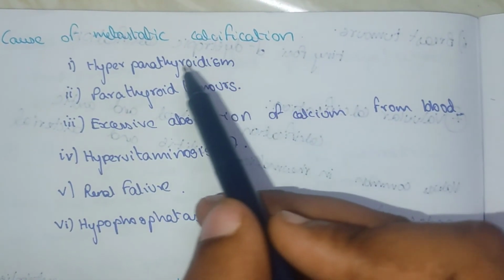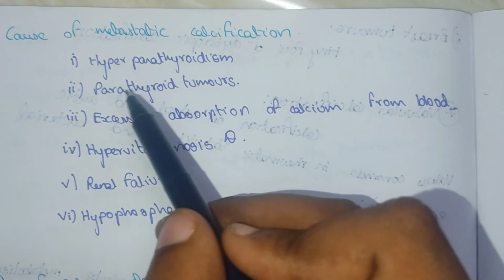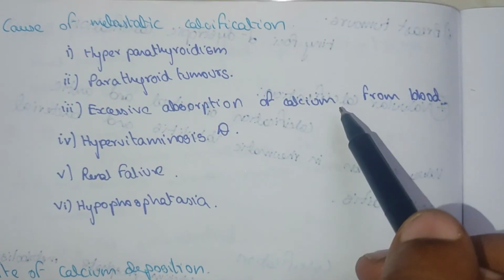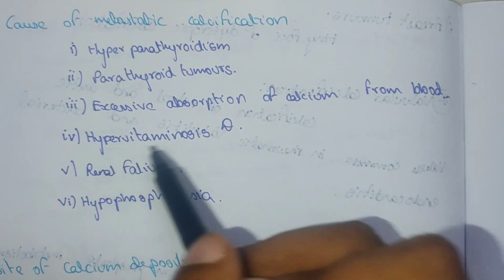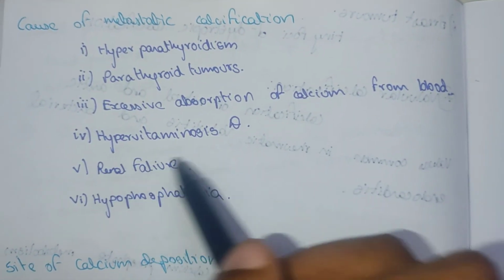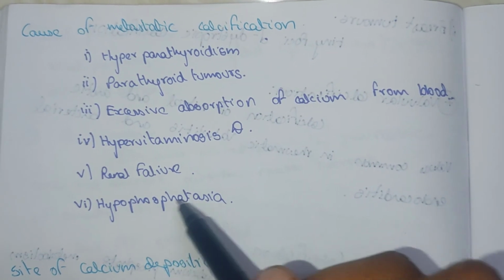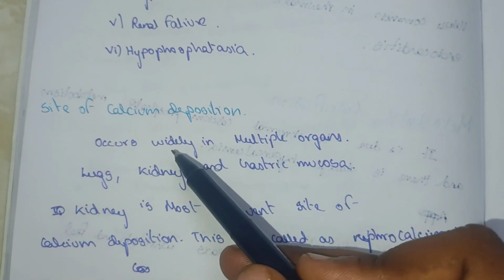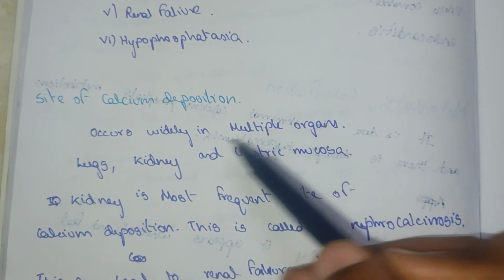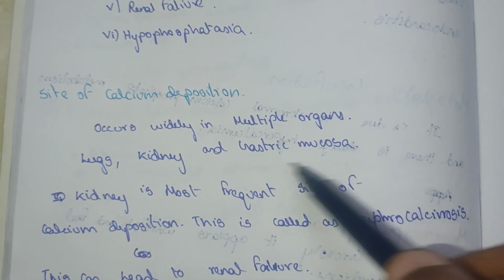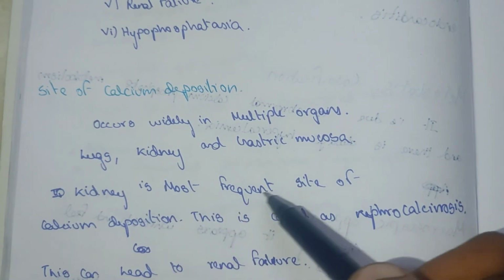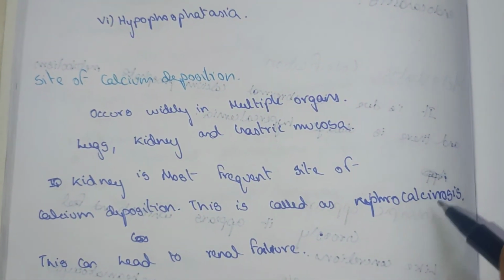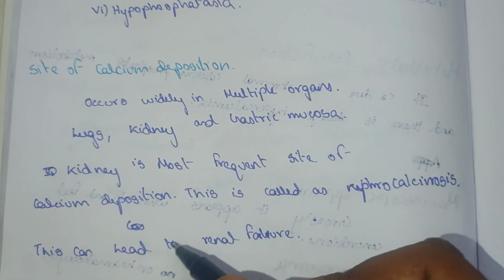Causes of metastatic calcification are hyperparathyroidism, excessive absorption of calcium from the blood, hypervitaminosis D, renal failure, and hypophosphatasia. Calcium deposition occurs widely in multiple organs: lungs, kidney, and gastric mucosa. The kidney is the most frequent site of calcium deposition, and this is called nephrocalcinosis, and this can lead to renal failure.